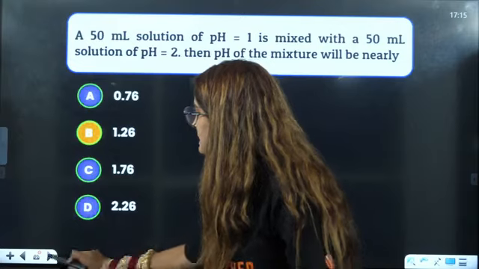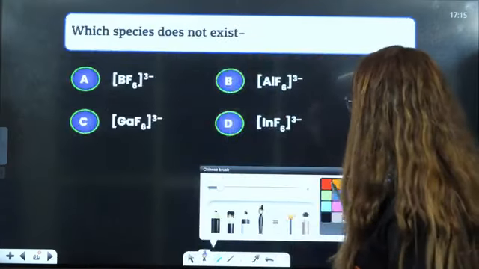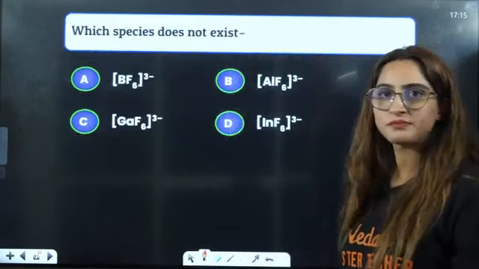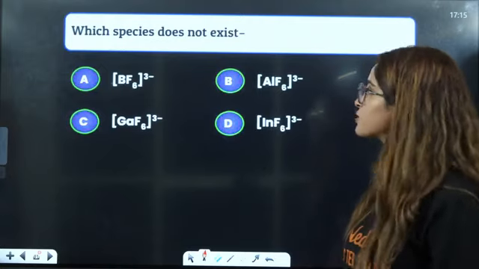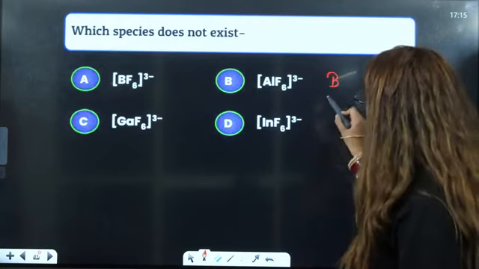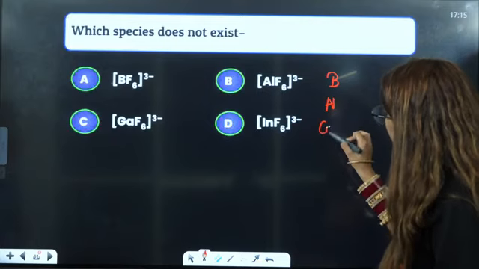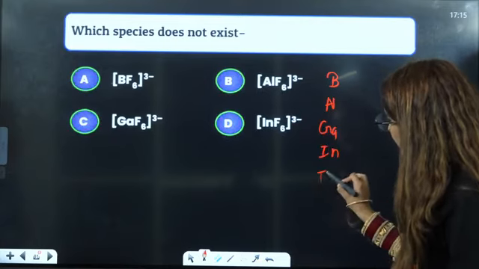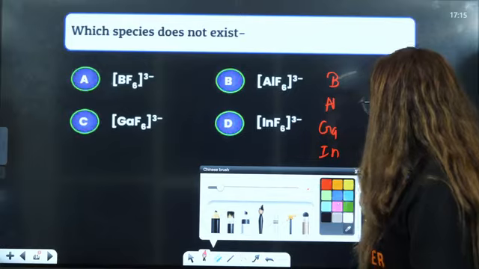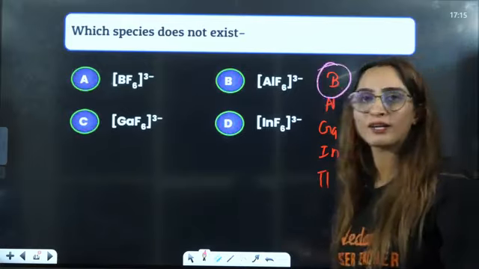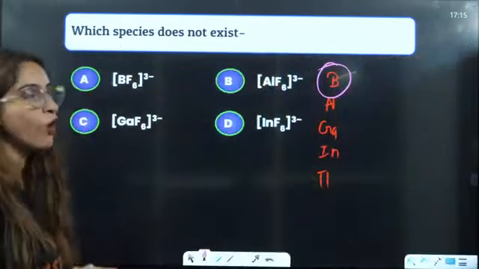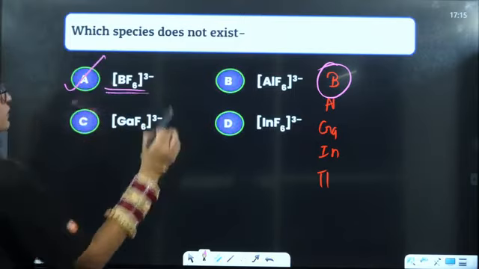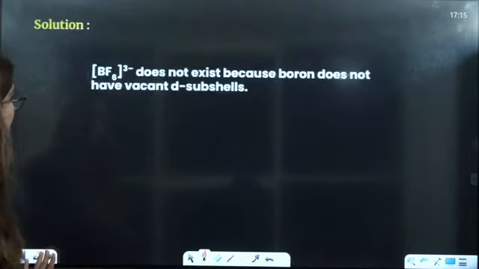Right? Okay. Next is, which species does not exist? If you see, first group number 13. We know that boron cannot expand its octet. It does not have empty d orbital. That is why this species will not exist. Directly lifted from your NCERT.